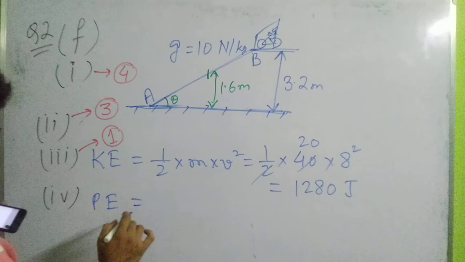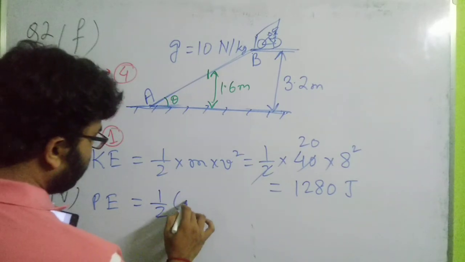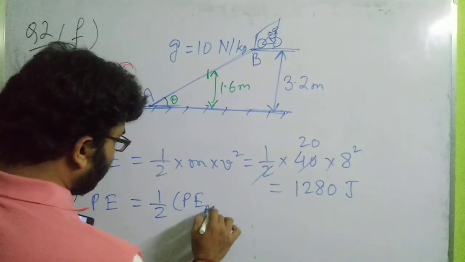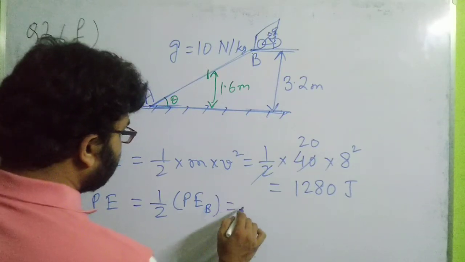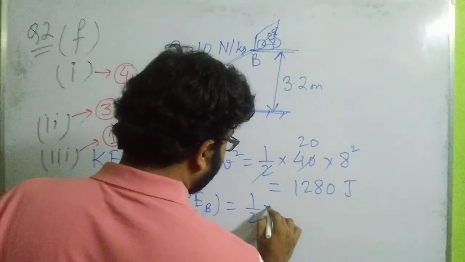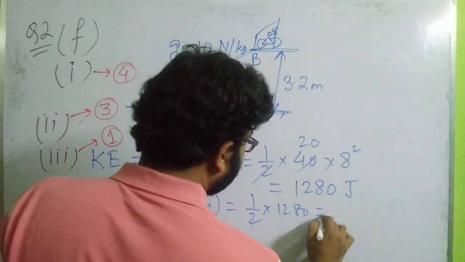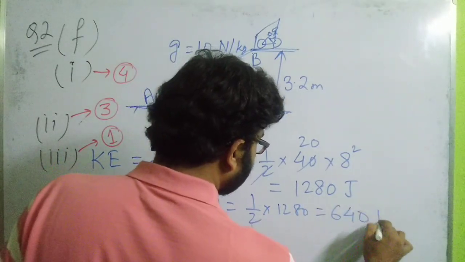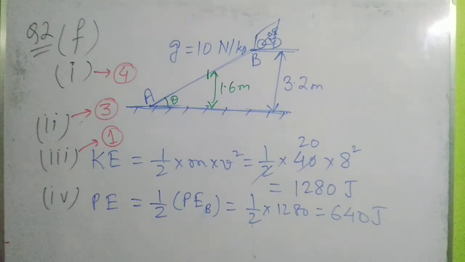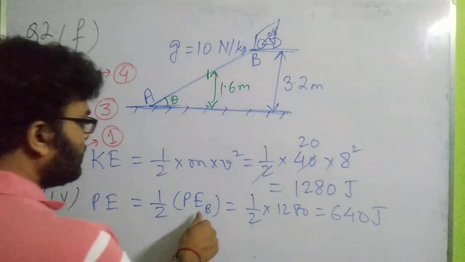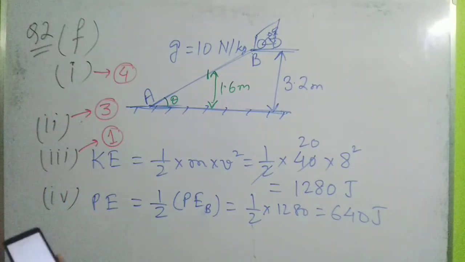So what will it be? It will be half of the initial value of the potential energy at point B. So it turns out to be half into 1280, that is 640 joule. Now I think everybody has understood why this becomes half, because the height has become half. So definitely the potential energy will be half with regard to the potential energy at point B.